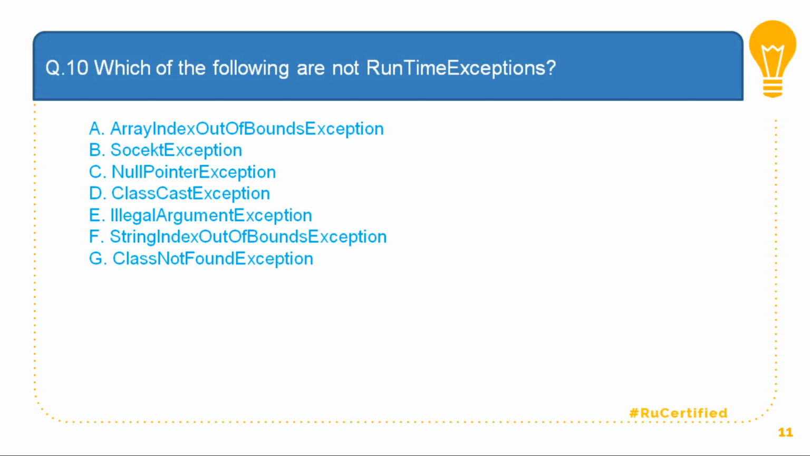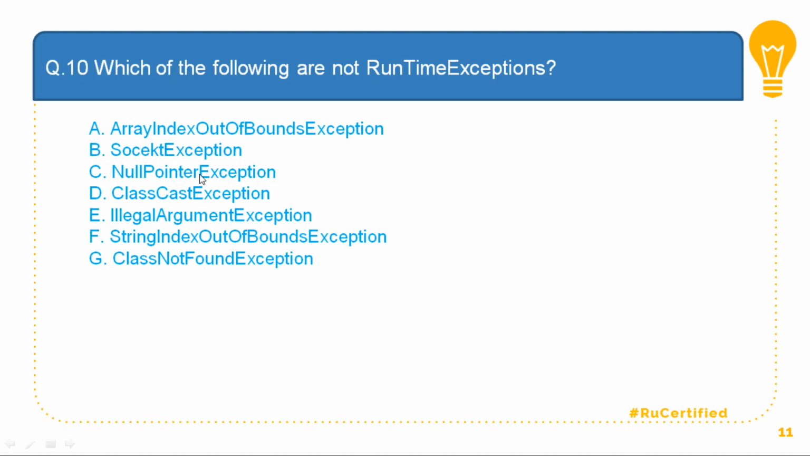And the 10th question: which of the following are not runtime exceptions? Now, the meaning of this is that you have to find out which exception is a checked exception, not coming at runtime. ArrayIndexOutOfBounds will be handled at runtime. SocketException deals with networking resources. So one of the answers could be B, because when I communicate with a resource, a checked exception needs to be there. So it will be SocketException, option B.